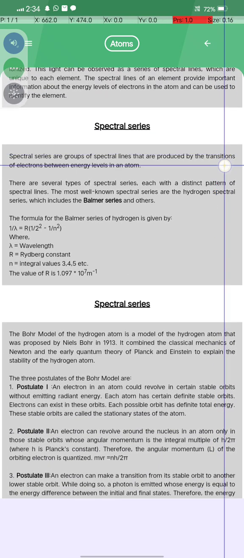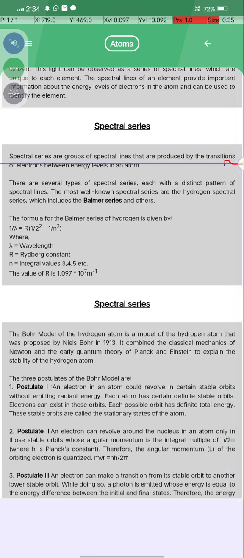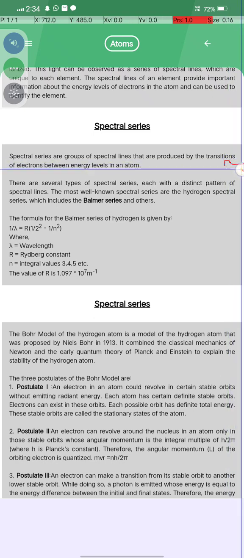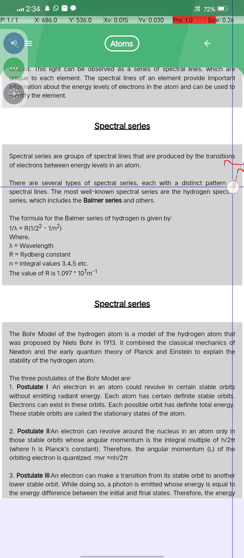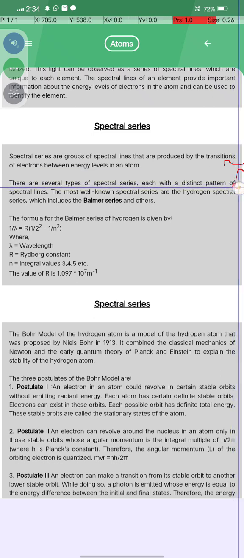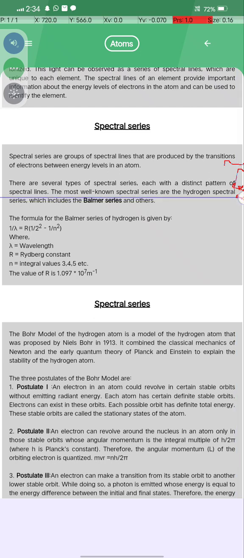What is spectral series? Spectral series are groups of spectral lines that are produced by the transitions of electrons between energy levels in an atom. There are several types of spectral series, each with a distinct pattern of spectral lines. The most well known spectral series are the hydrogen spectral series, which include the Balmer series and others.